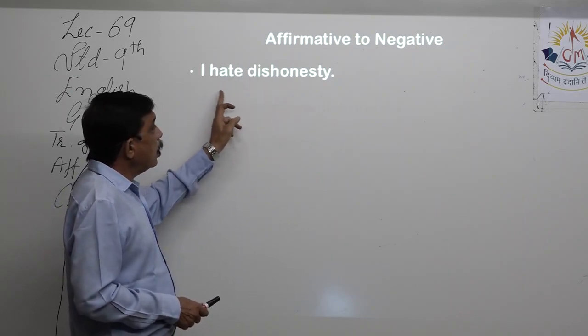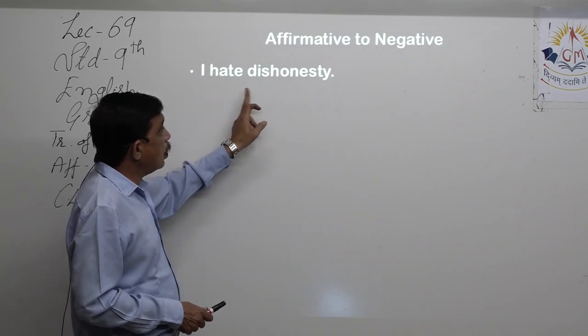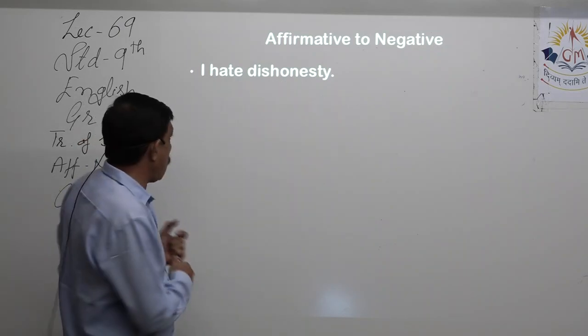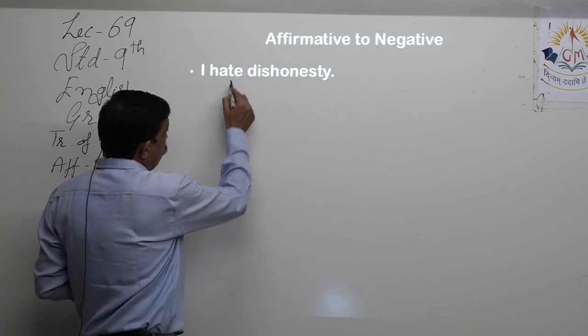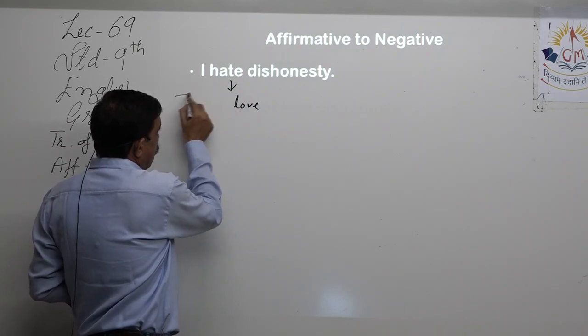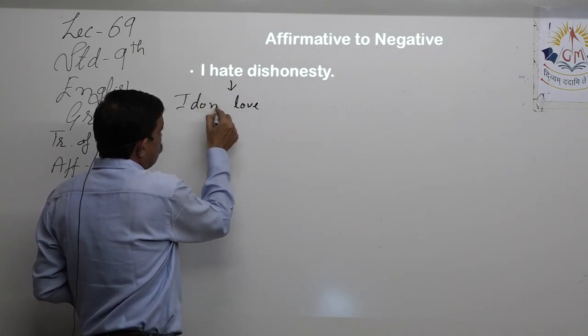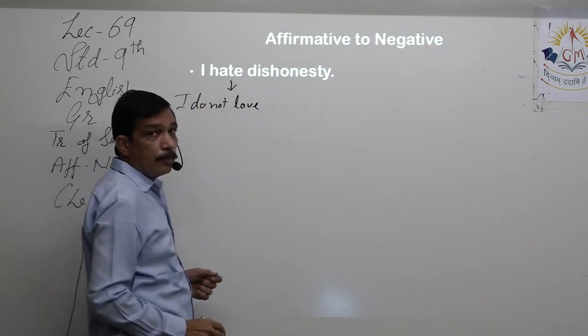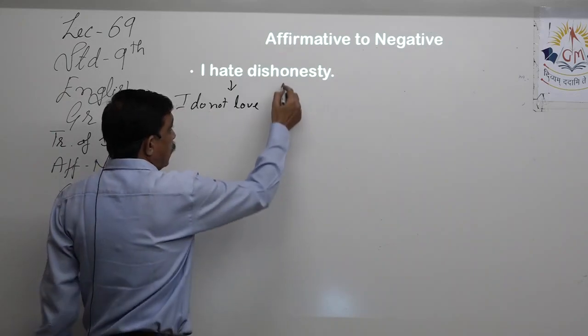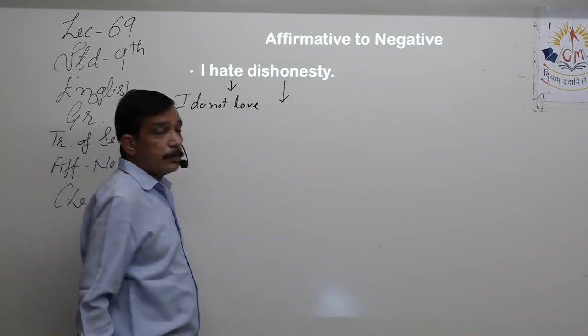So I do not love dishonesty. Here we have to keep it as it is. Hate we transform into love. So I do not love, because negation has to be used. If I use the negation, I will have to keep the word as it is.